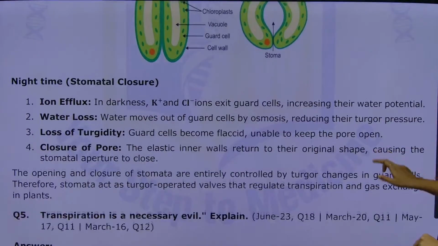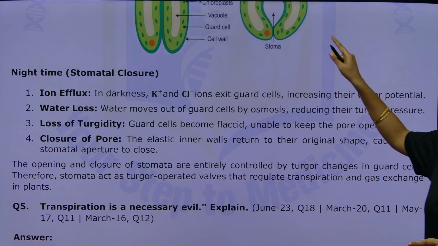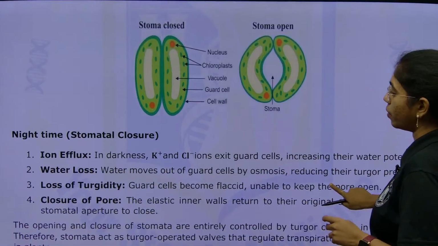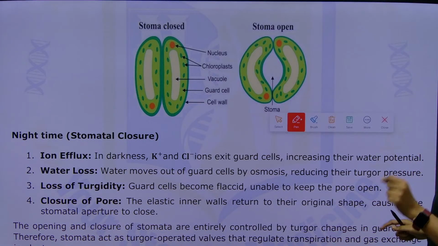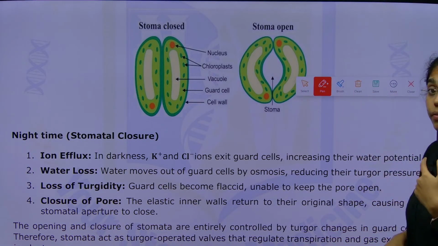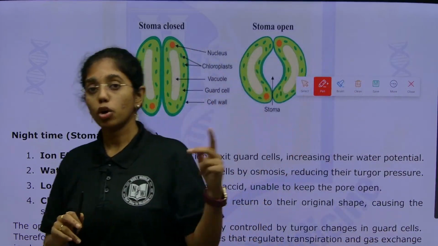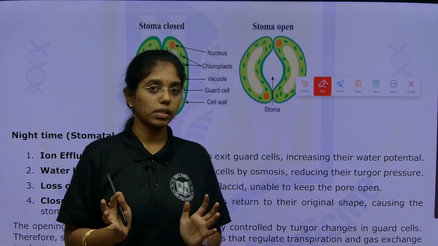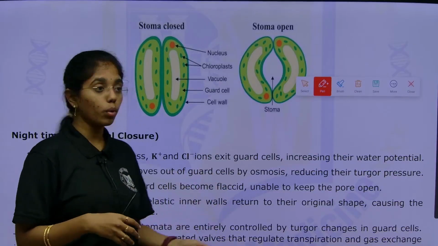Next, during night time, what happens? Stomatal closure. So, a diagram is mandatory, beta. Just give out a diagram on stomatal opening and closure. It will be impressive if you draw out the ion movements like potassium, chlorine, and water influx, which results in the opening of the guard cells. If you give a diagrammatic representation, it will be even better.